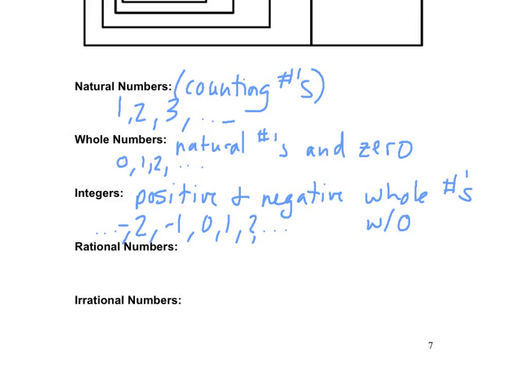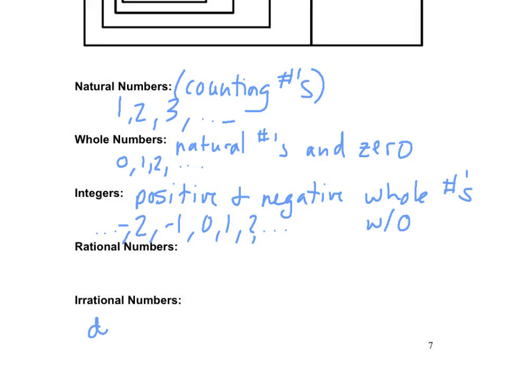Now rational numbers and irrational numbers, their distinction's a little harder to figure out. So what's special about those two? Maybe it's easier to start with irrational. Does anybody know what irrational numbers are? Negative numbers that are not whole numbers. There's a start. They're not whole numbers at all. Okay, so decimals that can't be turned into fractions.